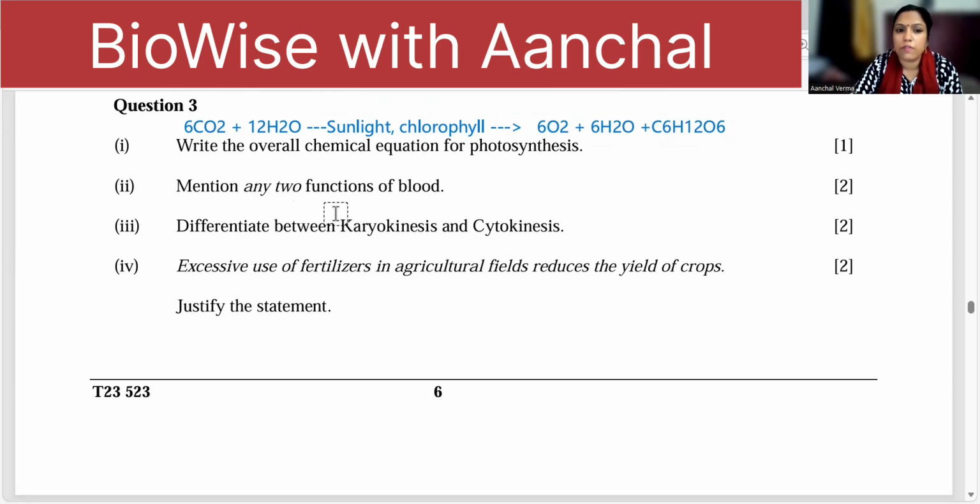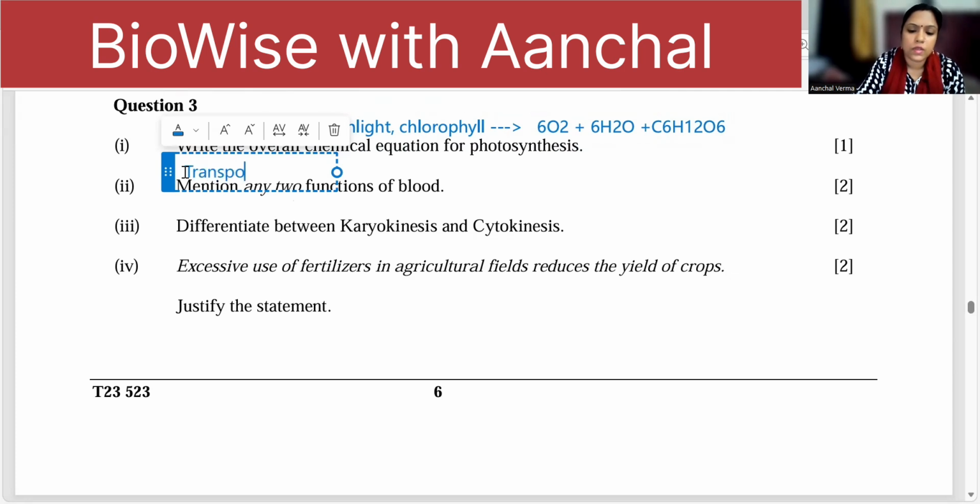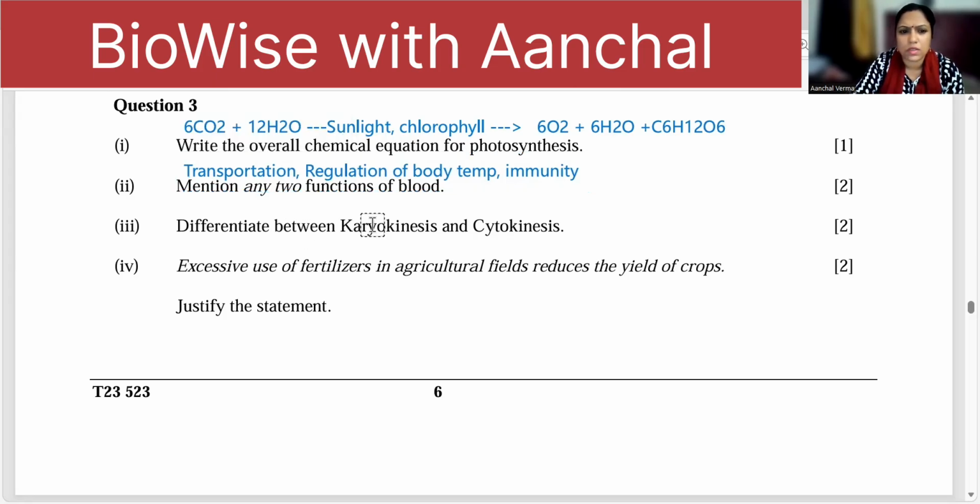Mention 2 functions of blood. Now functions of blood, transportation. Now in this transportation of nutrients, transportation of gases, transportation of hormones, right? Regulation of body temperature, then immunity, right? This is all. You can write any 2 important functions.